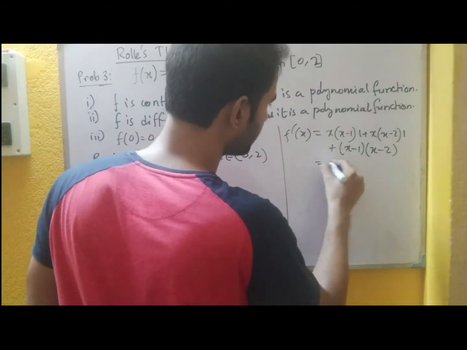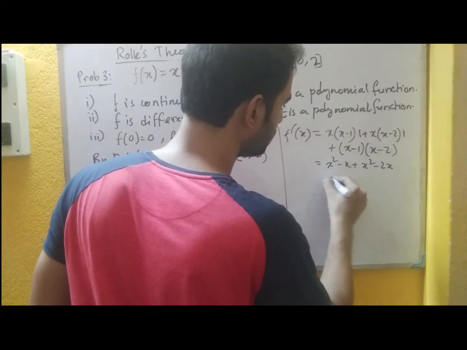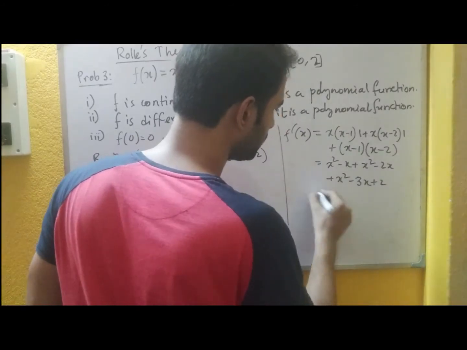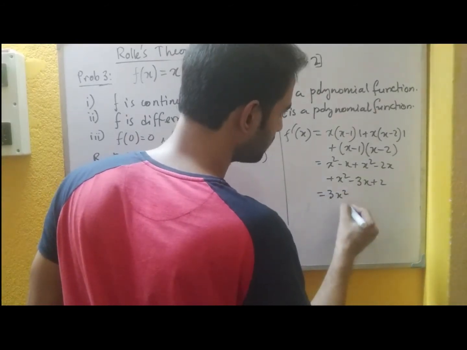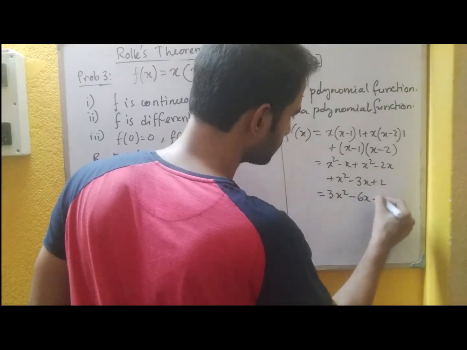So what it is: x squared minus x plus x squared minus 2x plus x squared minus 3x plus 2. So 3x squared minus 6x plus 2.